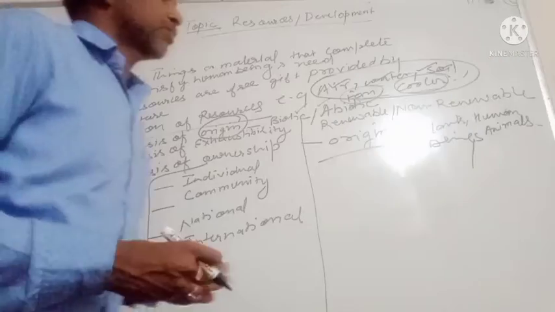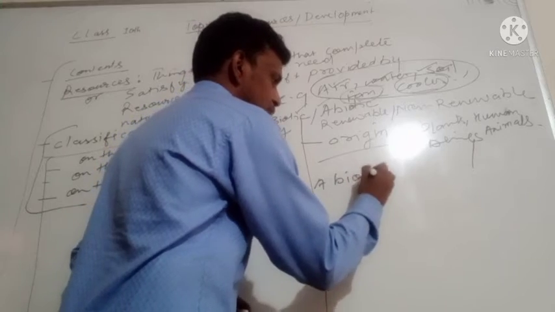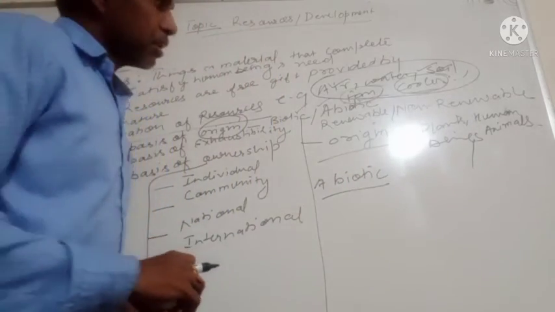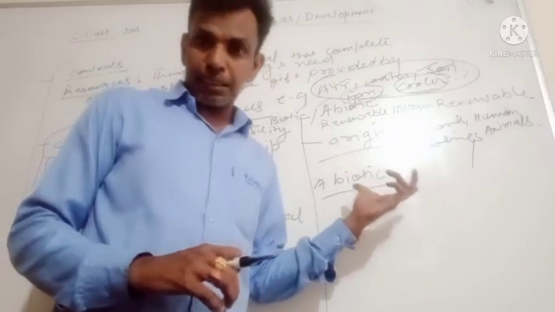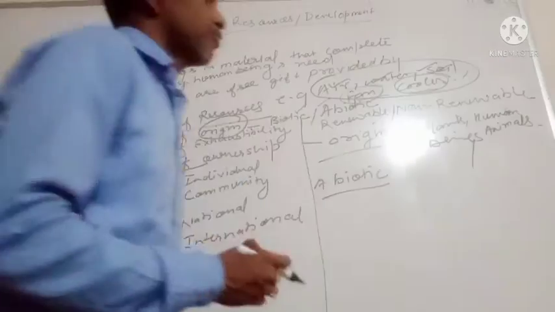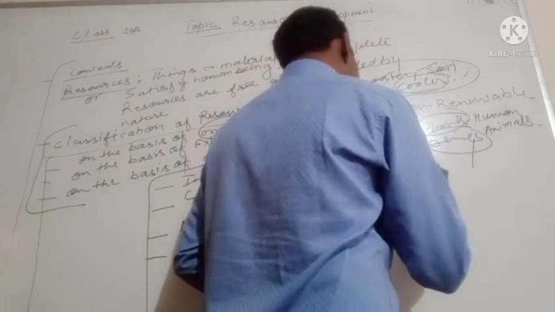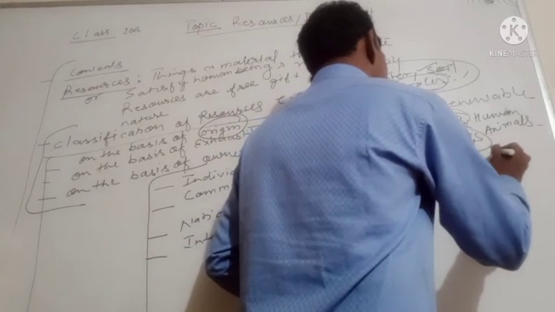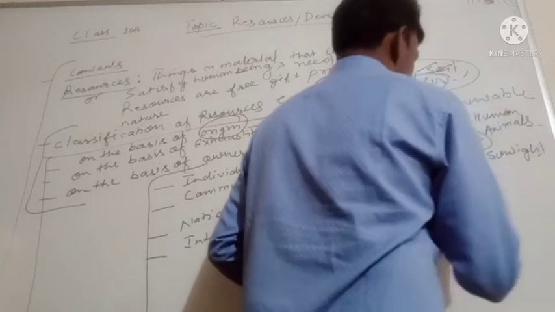On the other hand, abiotic resources do not have life, but they are essential for the survival of living beings. For example, air, water, sunlight, soil.